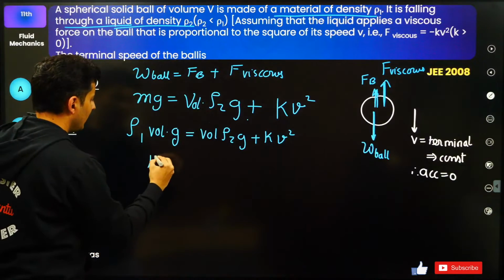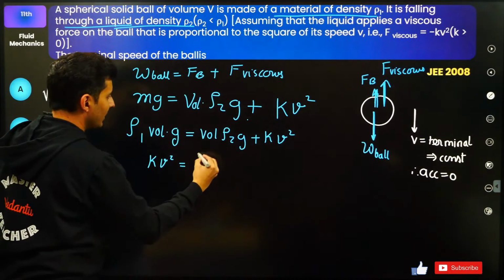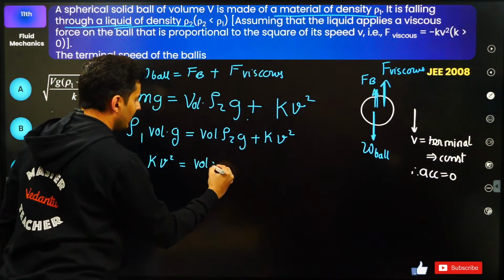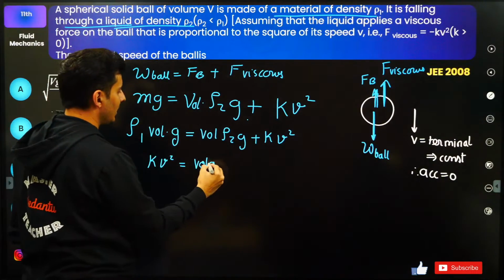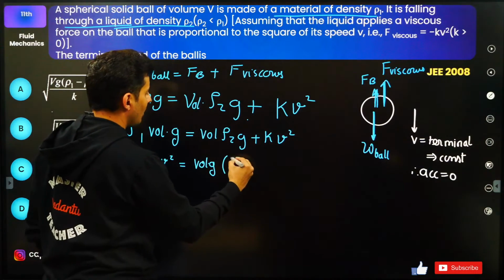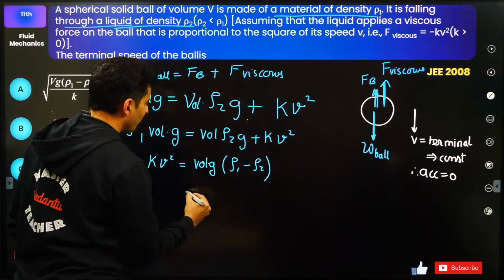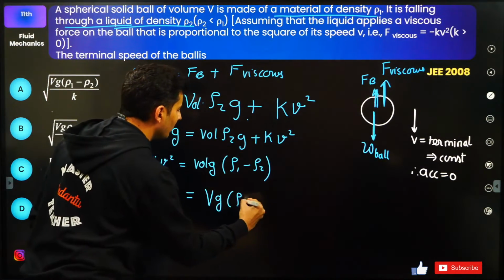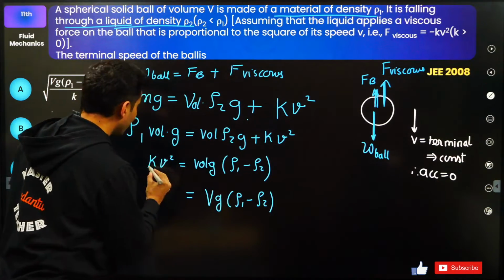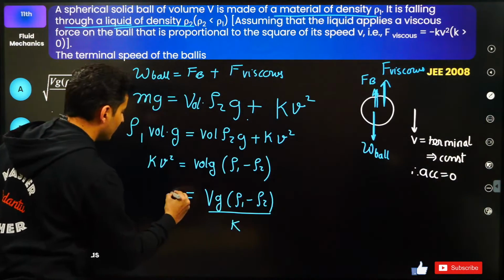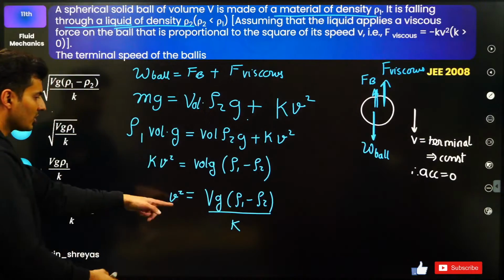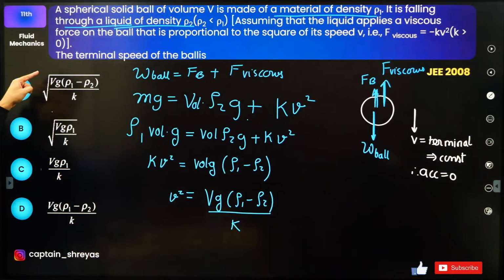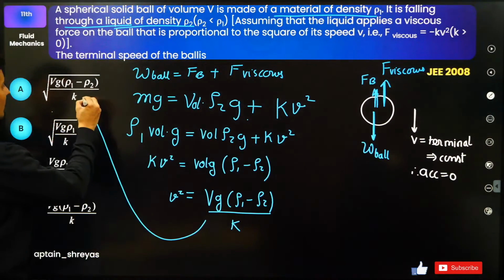So k into speed square will be volume into g. Volume into g, I can take it outside, and I will have rho 1 minus rho 2. Volume I can take as capital V, g as g. This will become rho 1 minus rho 2. k will come downstairs, and this will become speed square. So speed will be root of this. So I think this should be the answer.